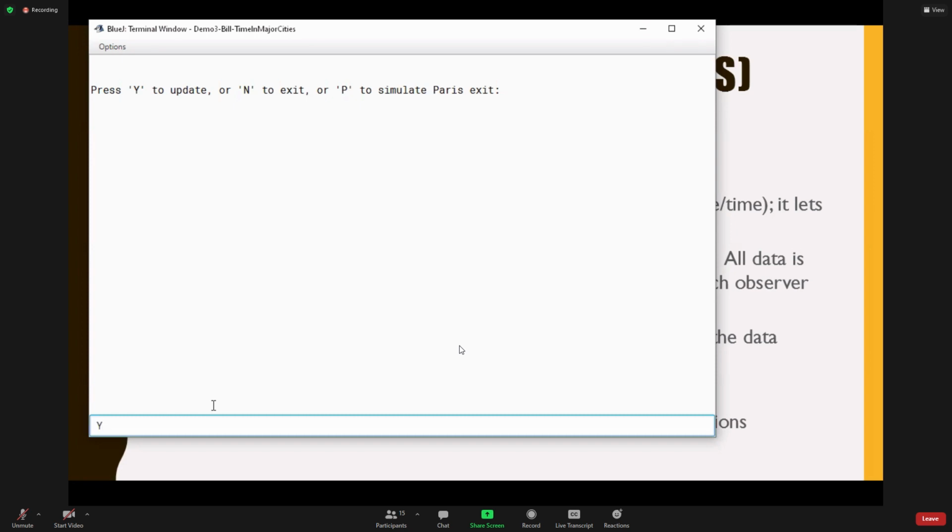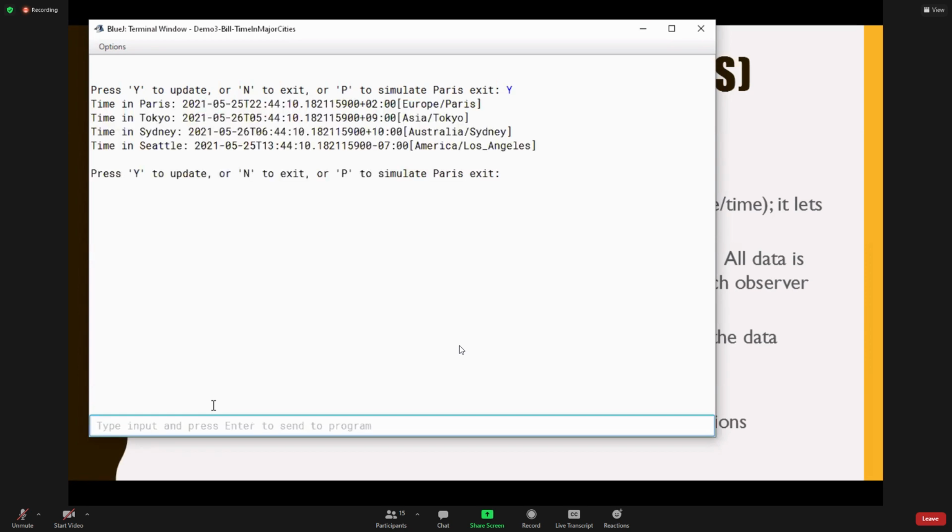Those observers, if they're in a state where they want the information, which ours are because they don't have any other fancy state, they're going to then ask it to get its information. It's going to do that and hand them the information. They're going to use their time zone and do their thing. So every time I press Y, all of that communication happened and all of those observers did their things.